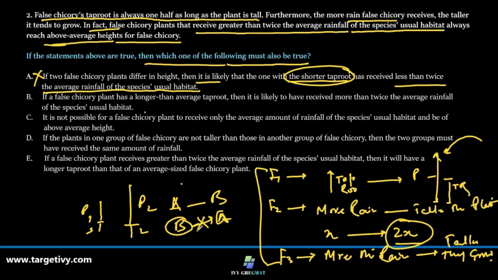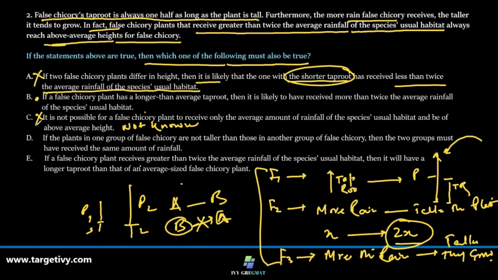Option B: if a false chicory plant has a longer than average taproot, then it is likely to have received more than twice the average rainfall of the species' usual habitat. We can keep this one definitely. Let's see. Option C: it is possible for a false chicory plant to receive only the average amount of rainfall of the species' usual habitat and be above the average height. See, this is not known to us, so not known. It is something which is an additional fact, we can say.